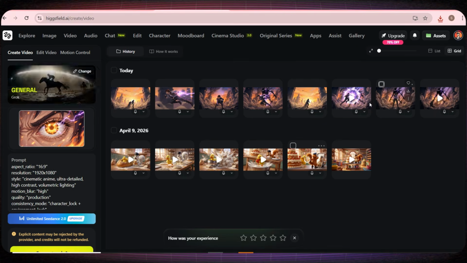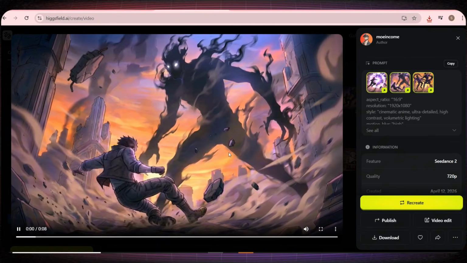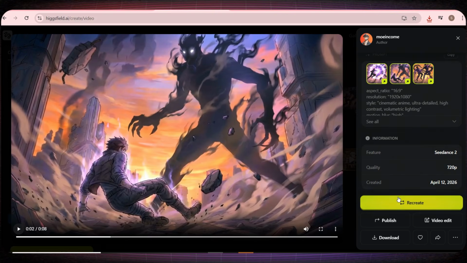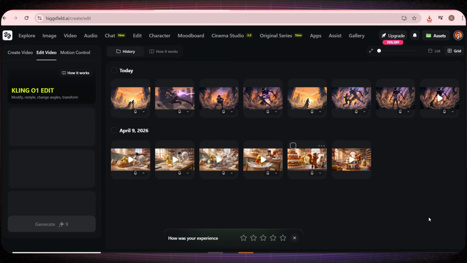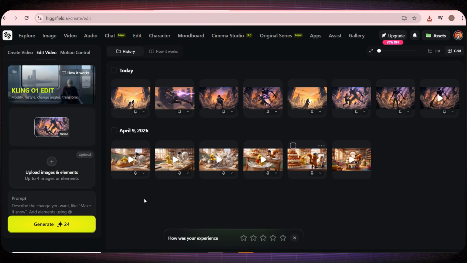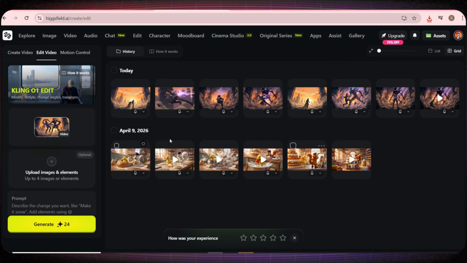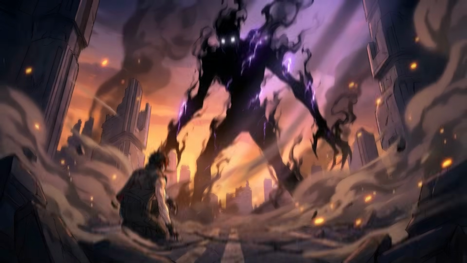What's really great here is that if you click on any video, you can recreate it in seconds if you don't like the result, just by clicking the Recreate button. Not only that, if you click on Edit Video, you can easily modify it. For example, you can type exactly what changes you want, and the AI will apply those edits directly to the video without needing to regenerate everything from scratch. Let's check the result now.